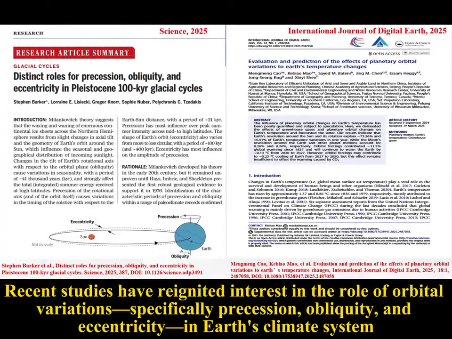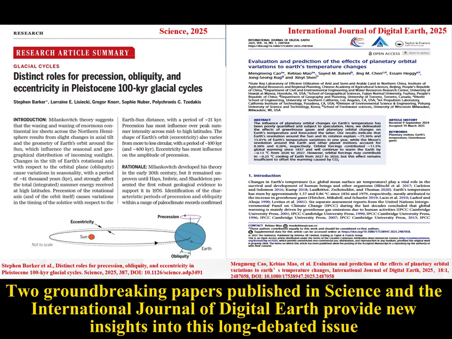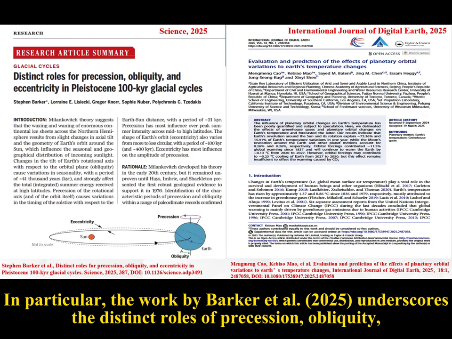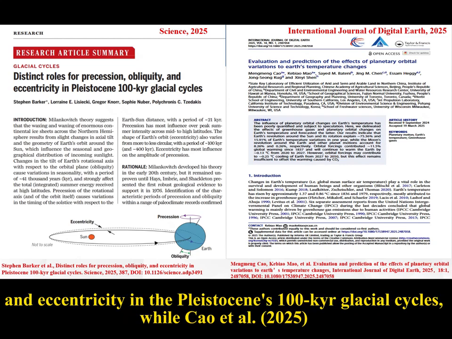Recent studies have reignited interest in the role of orbital variations, specifically precession, obliquity, and eccentricity, in Earth's climate system. Two groundbreaking papers published in Science and the International Journal of Digital Earth provide new insights into this long-debated issue. In particular, the work by Barker et al. 2025 underscores the distinct roles of precession, obliquity, and eccentricity in the Pleistocene's 100 glacial cycles, while Cow et al.